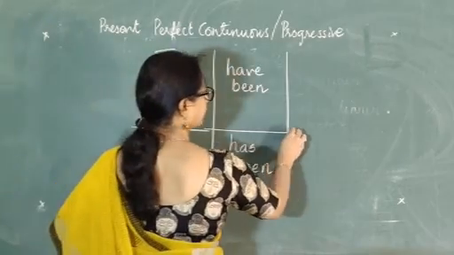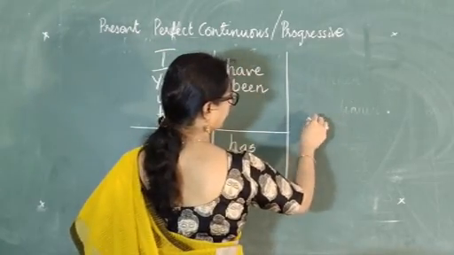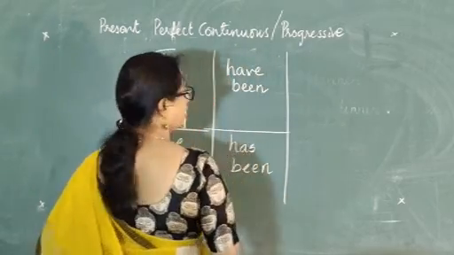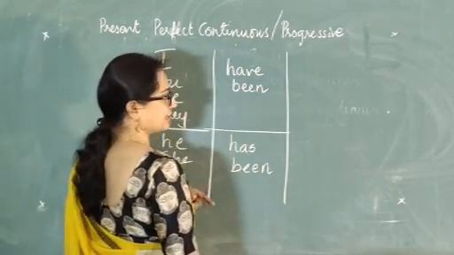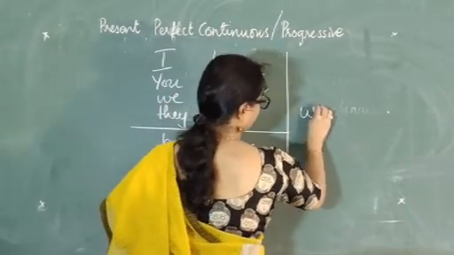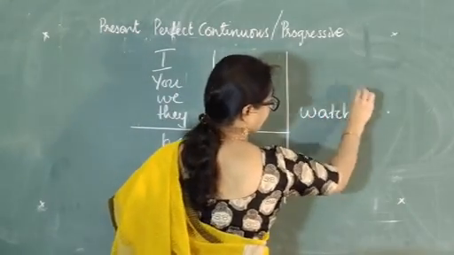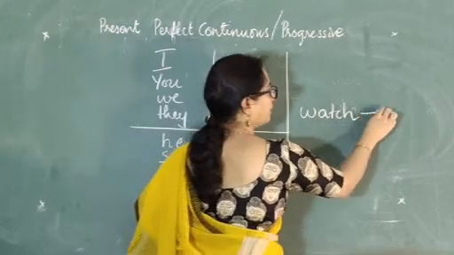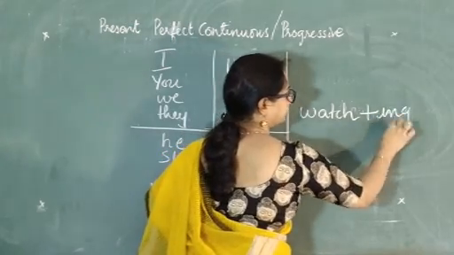Now, what is the next? How do you form the verb? The verb is formed by adding an ing form. For instance, I have been watching. Watch is the verb. It is in the V1 form, the root form, the base form, plus ing.